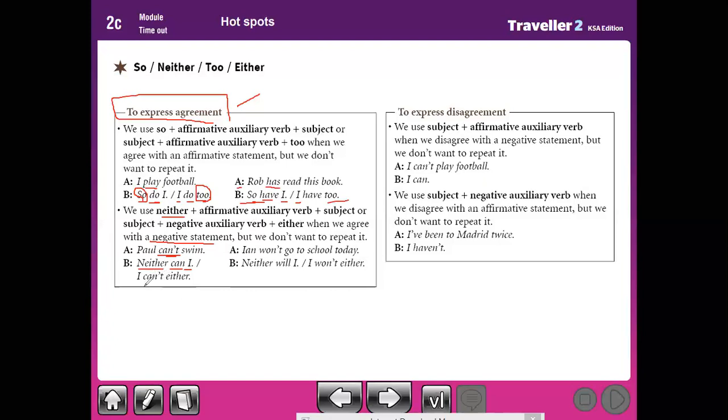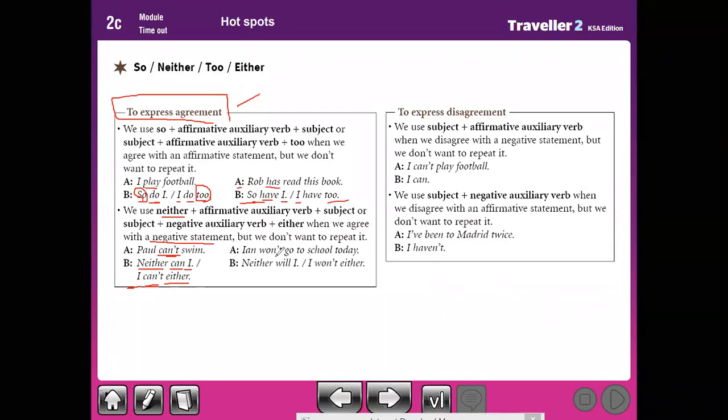And if you want to begin with the subject, I, put the negative auxiliary verb plus either. Here, with either we use can't, but with neither we use can. So with neither, you should put an affirmative auxiliary verb, but with either at the end of the sentence, you should use a negative auxiliary verb. So, Paul can't swim, neither can I. I can't either. Okay, another example here.